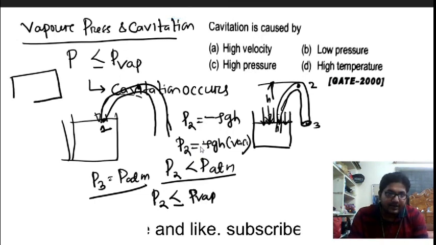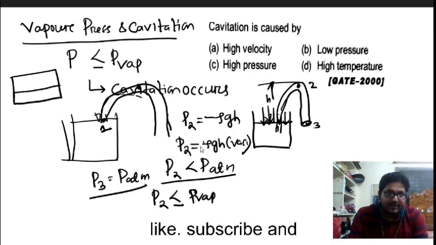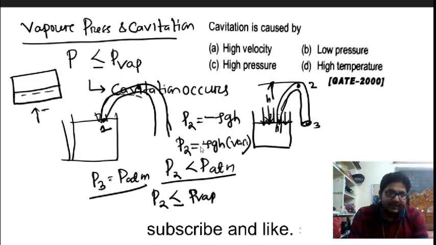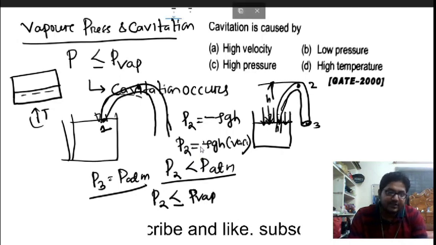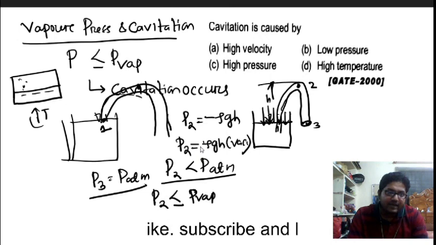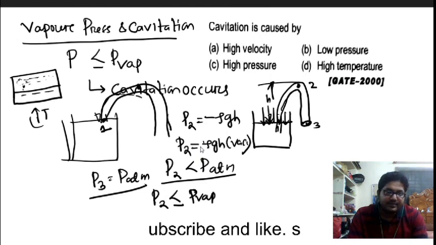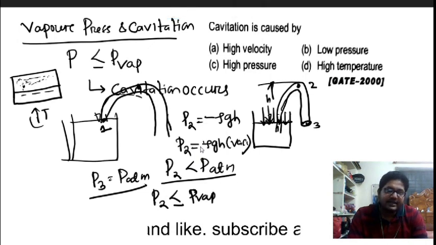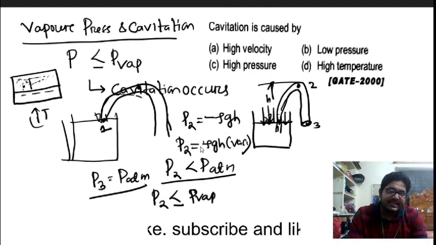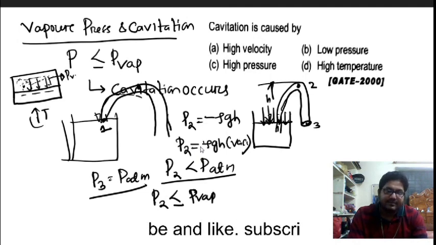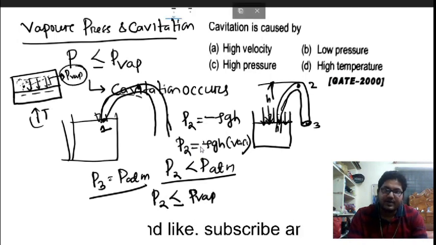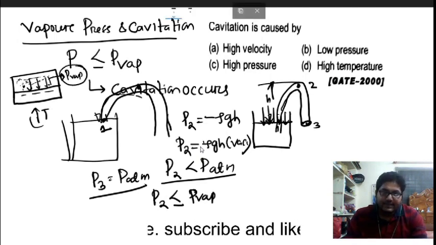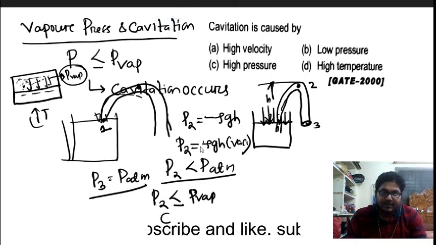Suppose you take a container with some liquid and increase its temperature. The liquid starts boiling, and the vapor accumulates in the empty space and exerts a pressure onto the free surface. That pressure is called vapor pressure.